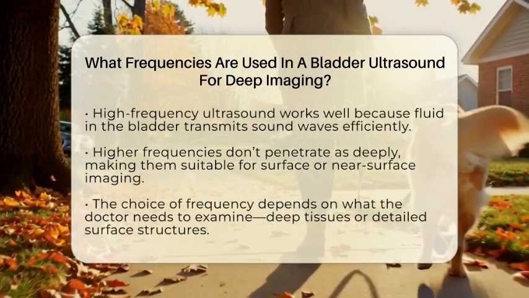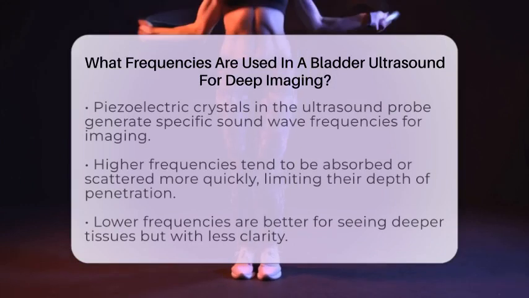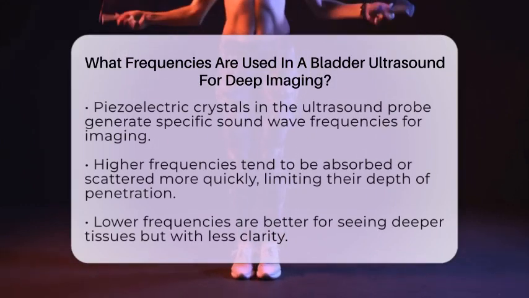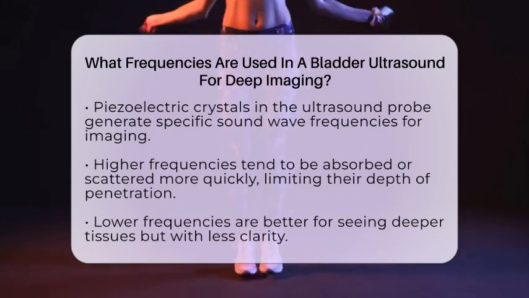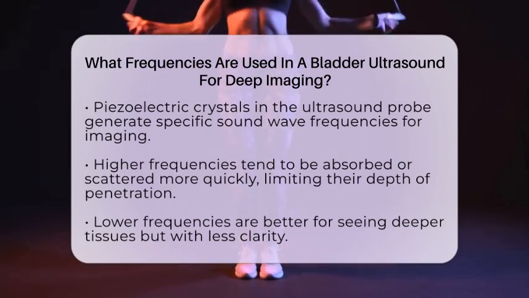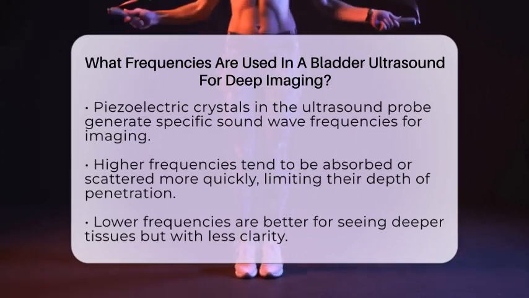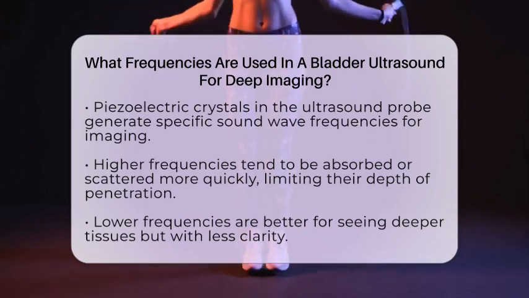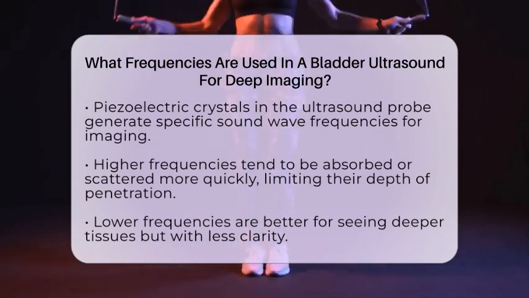The choice of frequency depends on what the doctor needs to see. If they want to examine the deeper parts of the bladder or pelvic structures, they'll opt for the lower end, around 2 megahertz. If they need a detailed look at the bladder wall or detect small abnormalities close to the surface, they'll choose the higher frequencies. The way ultrasound works is that the piezoelectric crystals inside the probe generate sound waves at specific frequencies. Higher frequencies tend to get absorbed or scattered more quickly in tissue, limiting how deep they can go. Lower frequencies can penetrate deeper but with less detail.